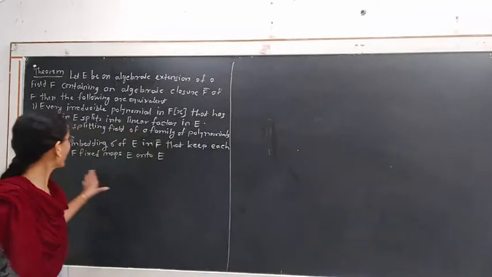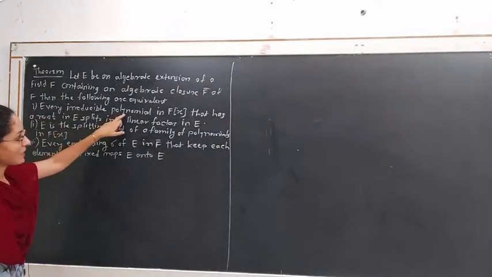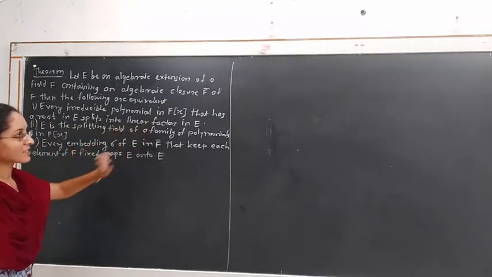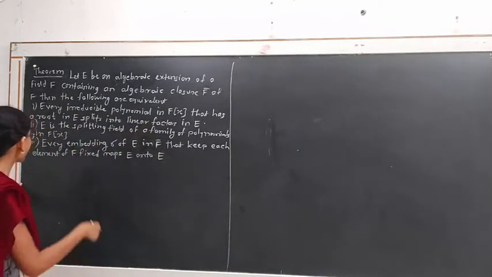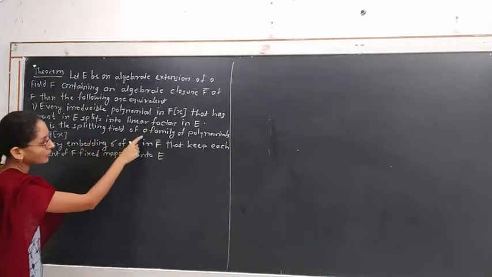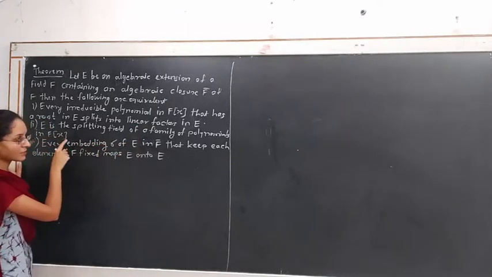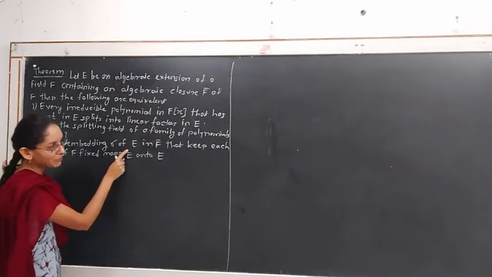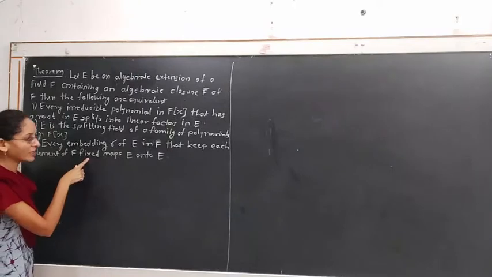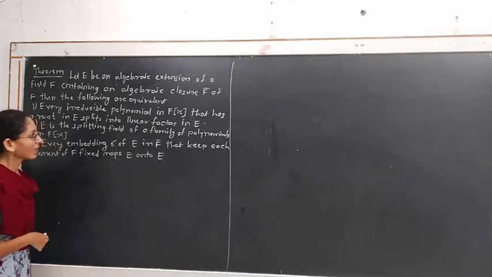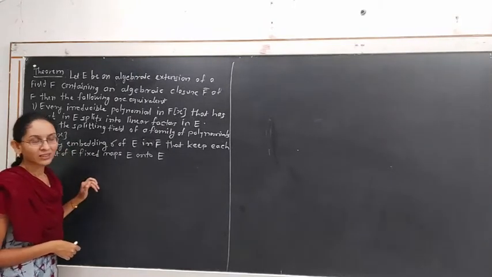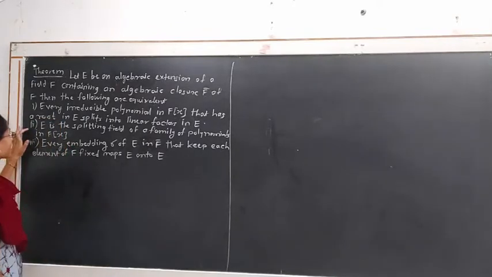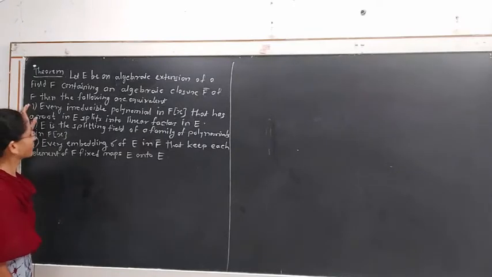First statement is every irreducible polynomial in F[x] that has a root in E splits into linear factors in E. The second one is E is the splitting field of a family of polynomials in F[x]. Third one is every embedding sigma of E in F bar that keeps each element of F fixed maps E into E. We proved these three statements are equivalent to each other by showing one implies second, second implies third, and third implies first.